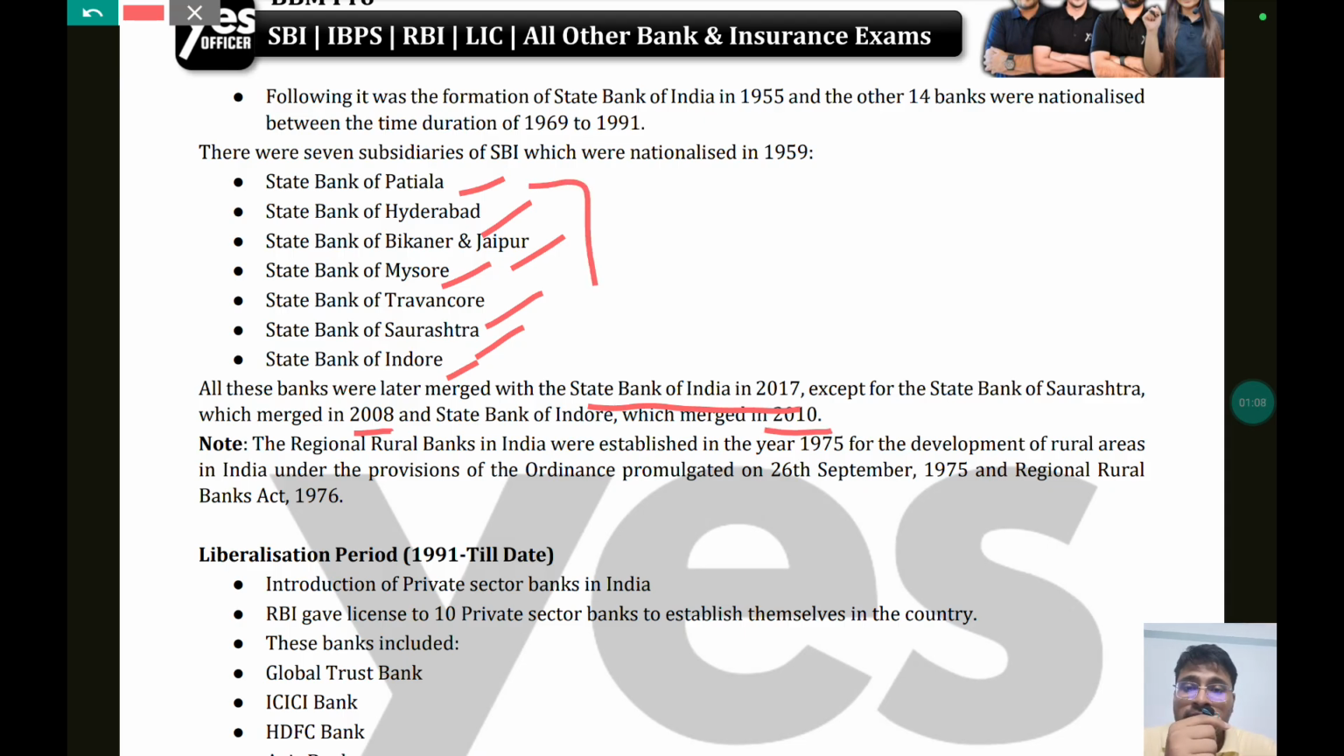So all these banks were merged into State Bank of India in 2017, but there were exceptions: State Bank of Saurashtra in 2008 and State Bank of Indore in 2010.